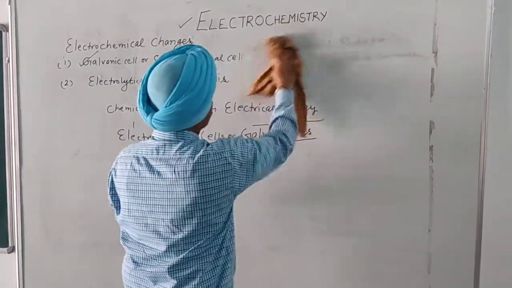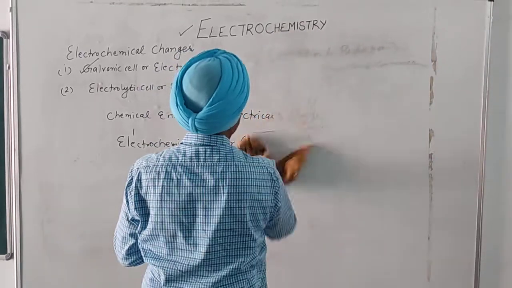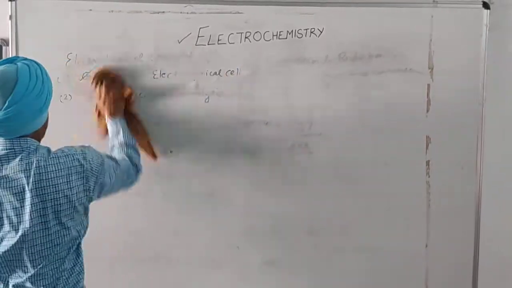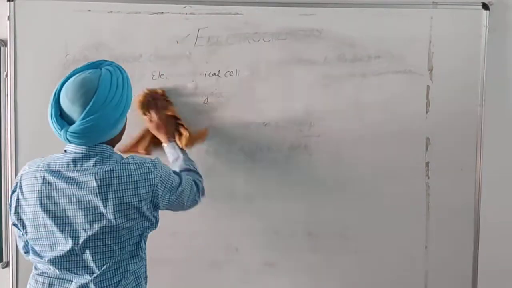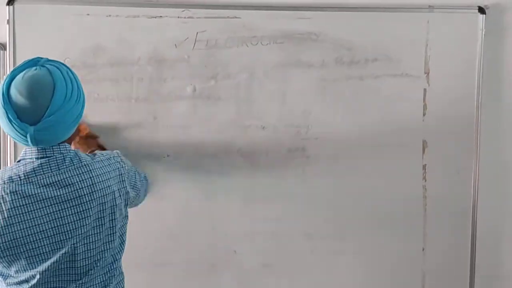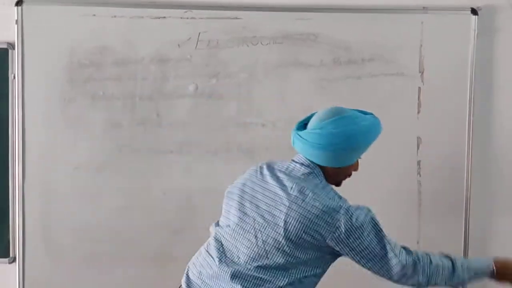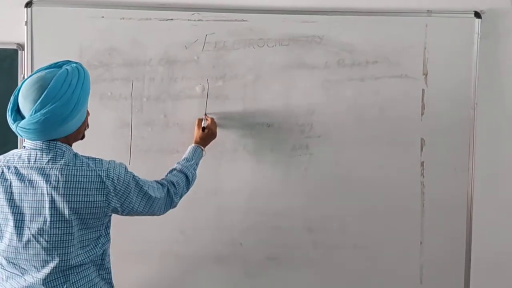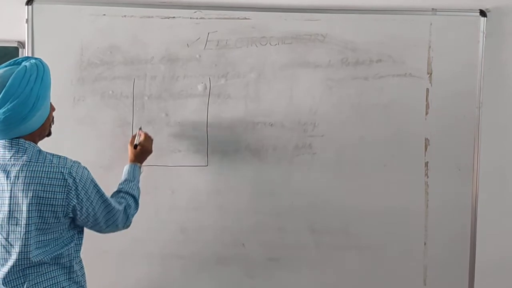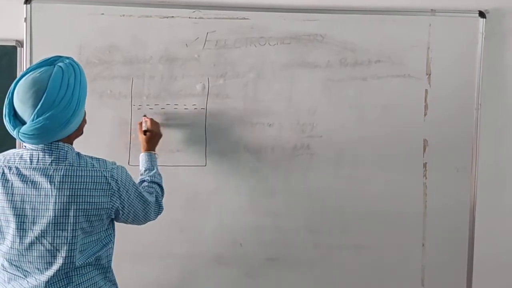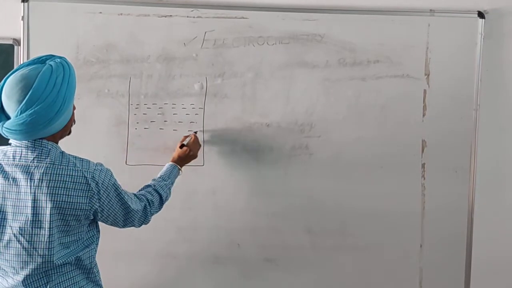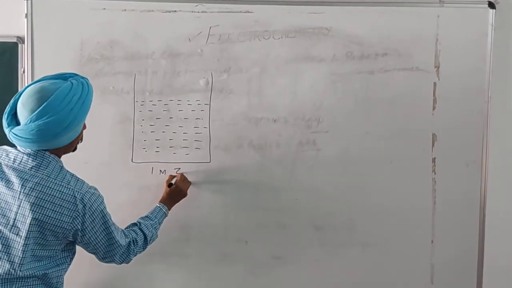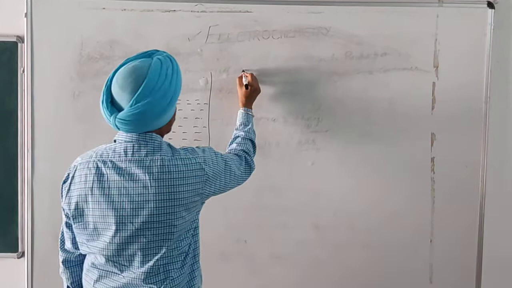The arrangement consists of two beakers or two containers, one containing 1 molar solution of zinc sulfate and the second beaker containing 1 molar solution of copper sulfate.